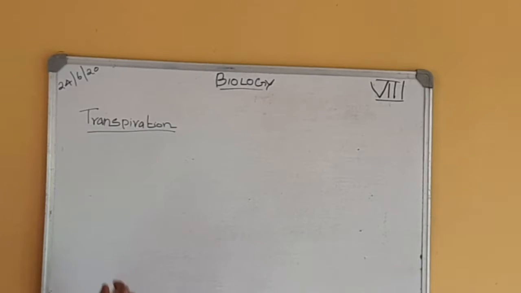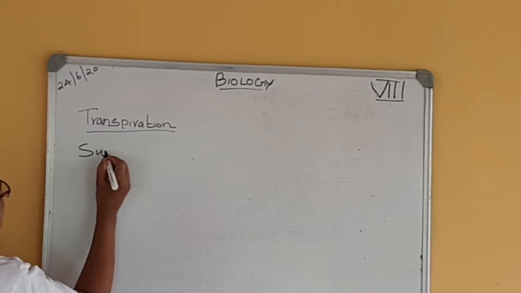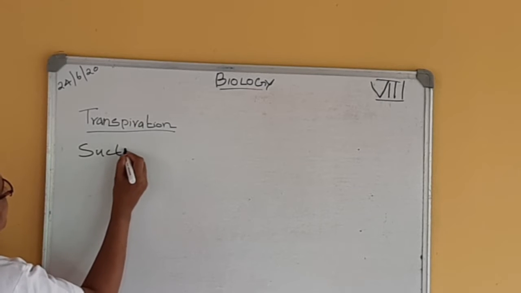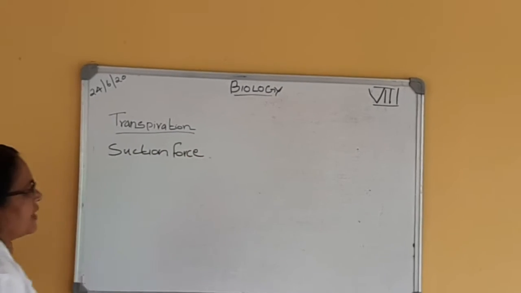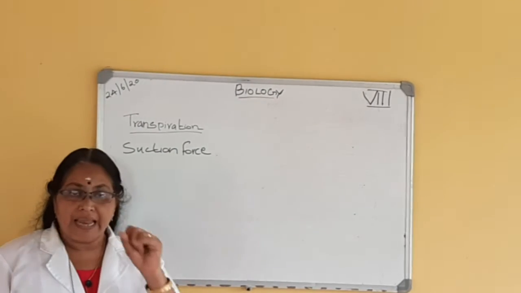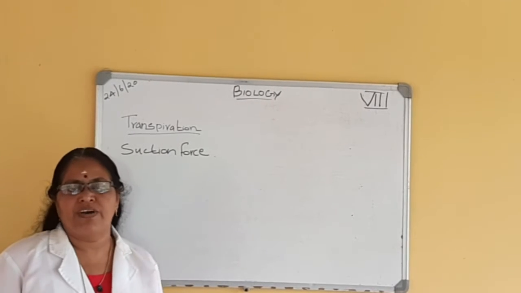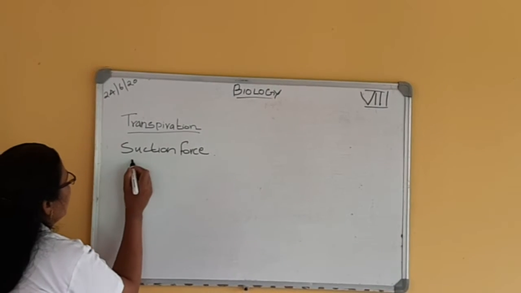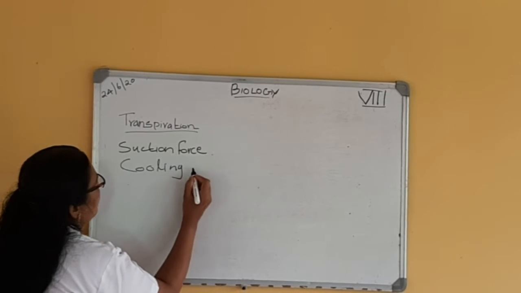So one of the uses of transpiration is creating a suction force, which helps the root to absorb more water from the soil. Then another use of transpiration in plants is that it gives a cooling effect to the leaf surface. Cooling effect. The second use of transpiration in plants is cooling effect.